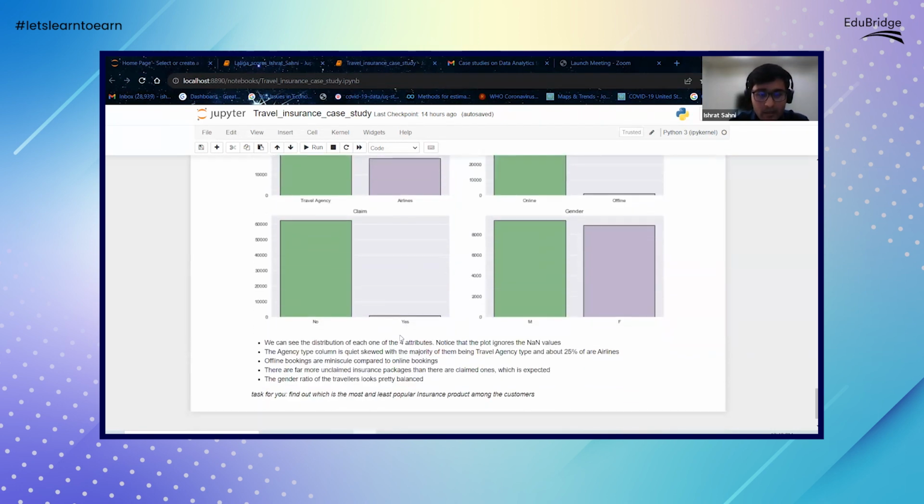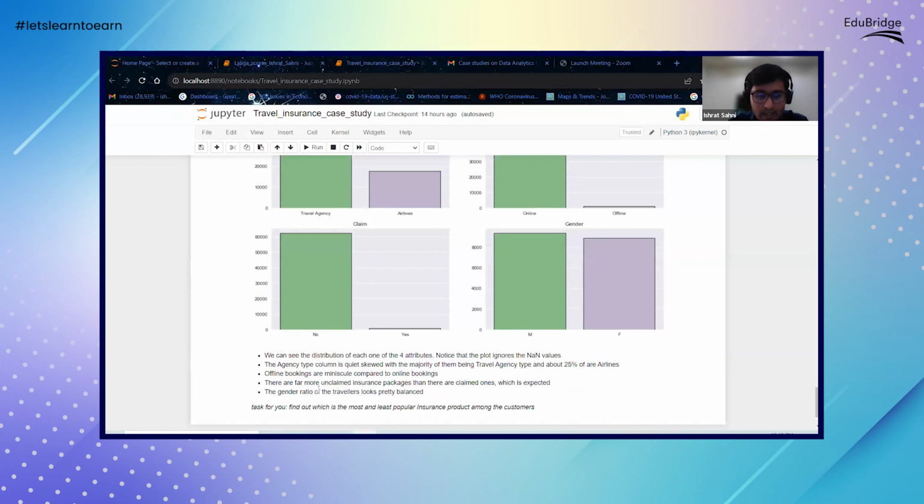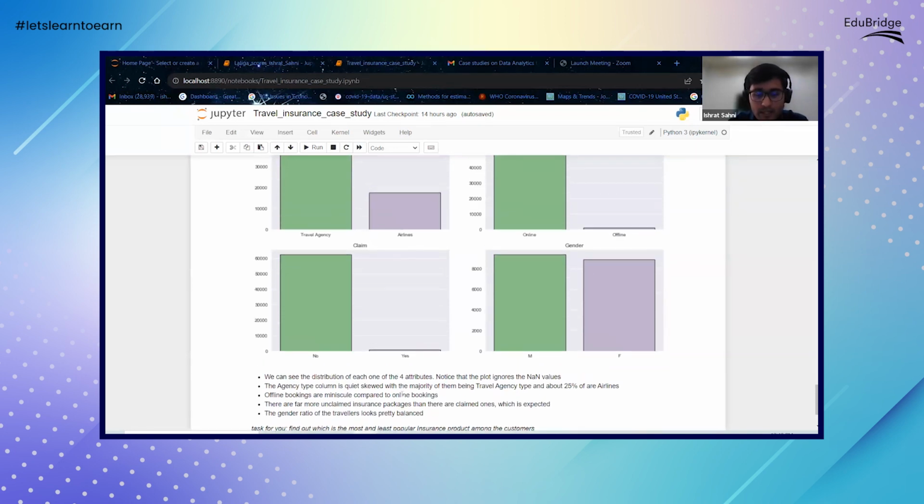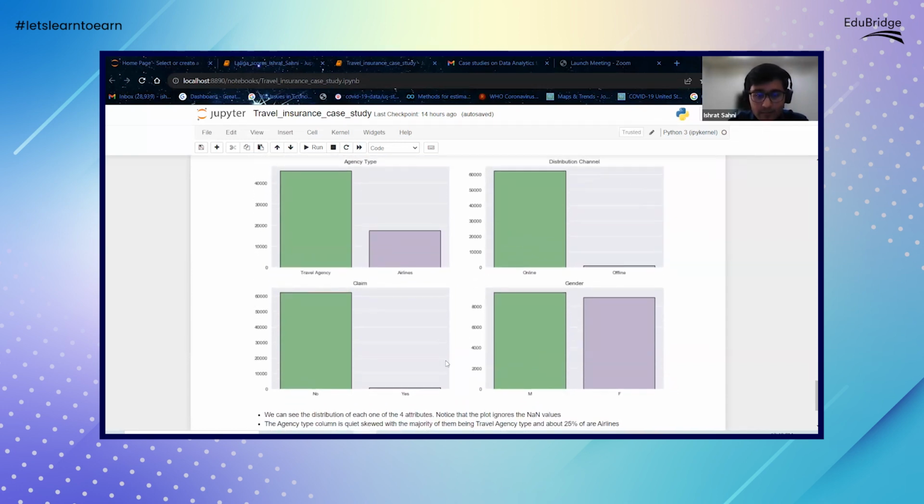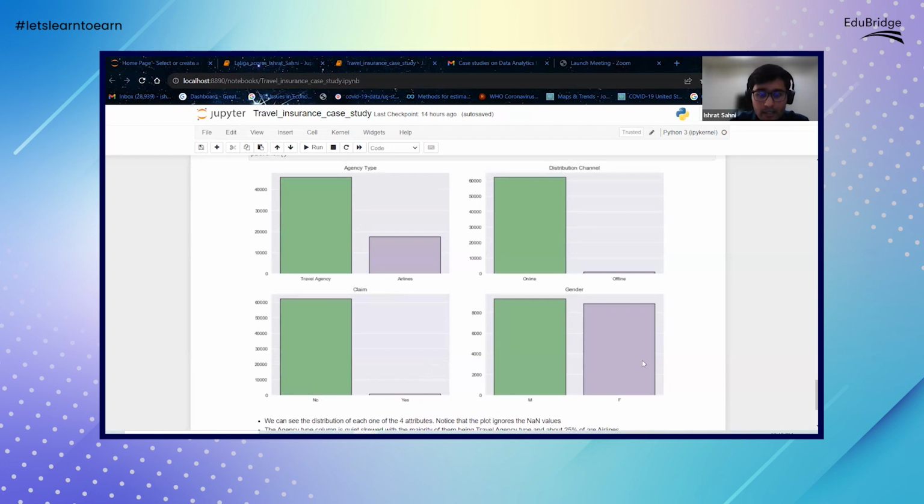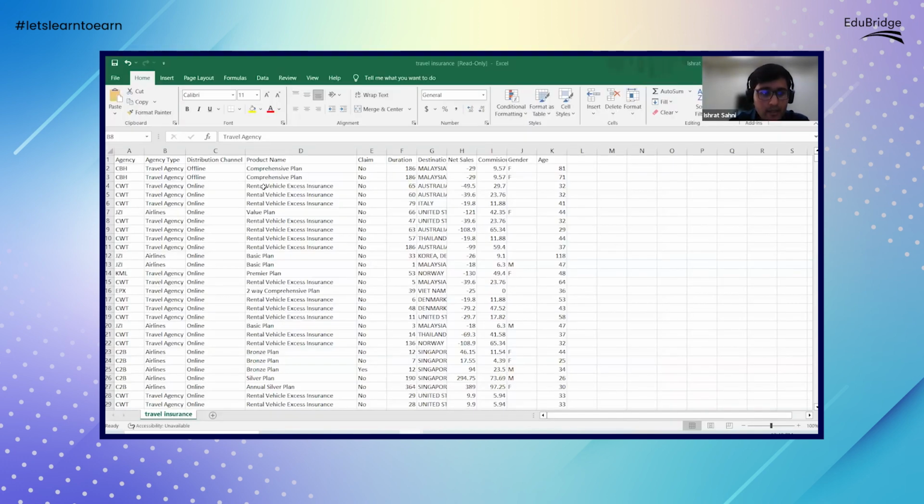So the question I'll ask you here is: which of these is the most and least popular insurance product among the customers? Looking at this data, if I go to the data again, you see that we have the following products. We have the comprehensive plan, rental vehicle insurance. So these are all the various plans, right?